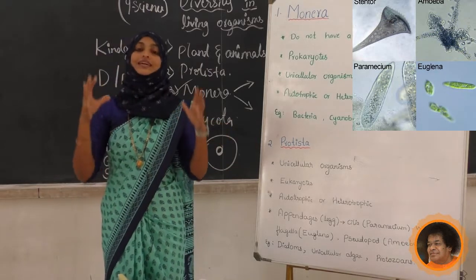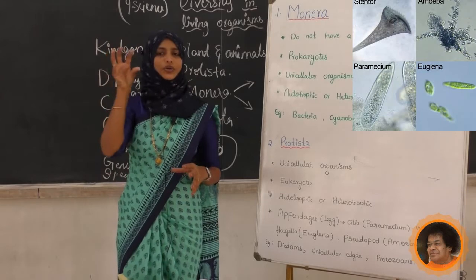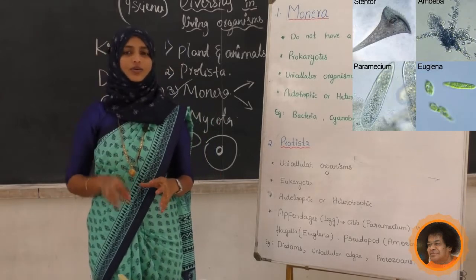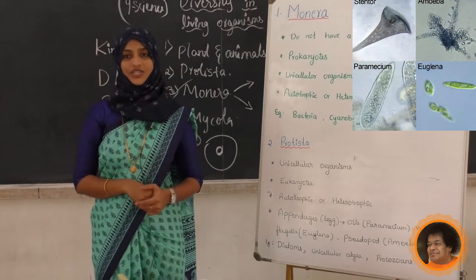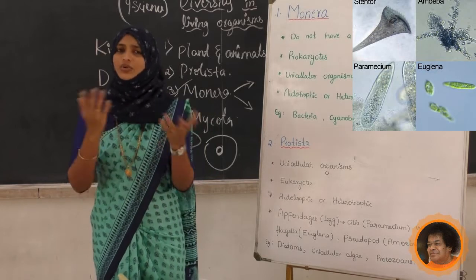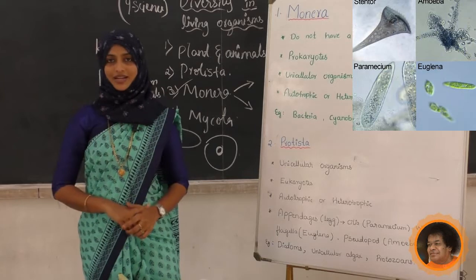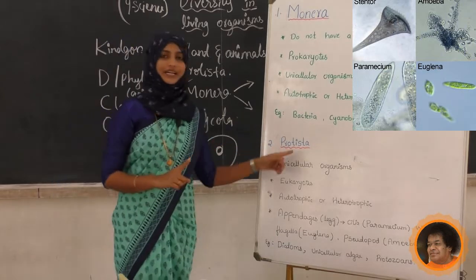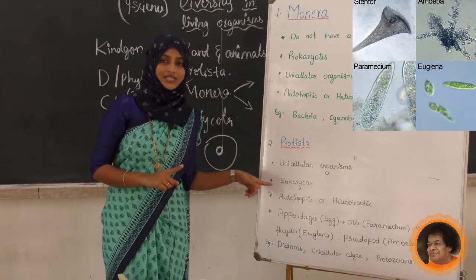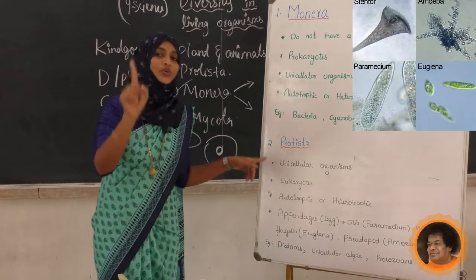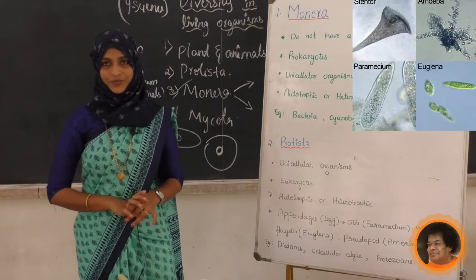So we will see the characteristic. Just think of, students, do you know the amoeba? Yeah, you all know amoebas. Just take out the characteristic. Whether the amoebas are unicellular or multicellular, it is unicellular. So the organisms belonging to the Protista kingdom are always unicellular organisms.